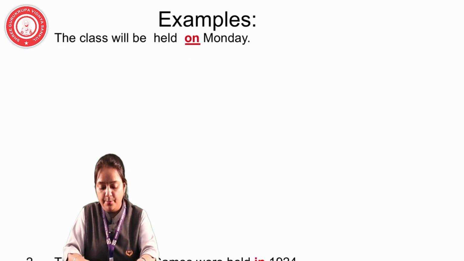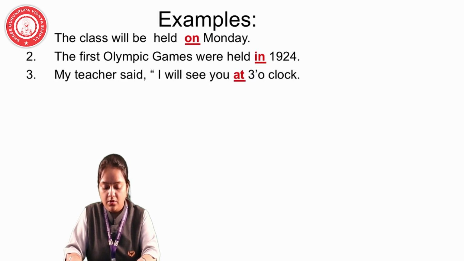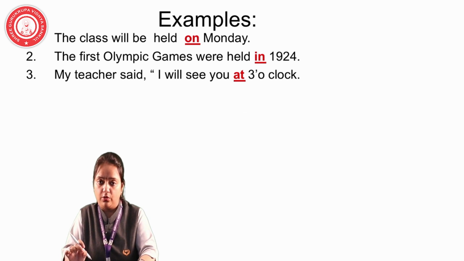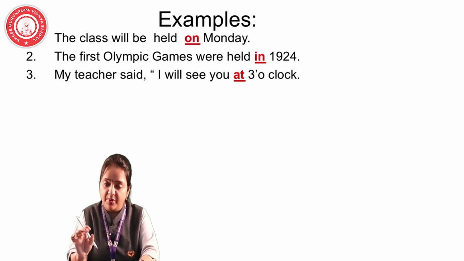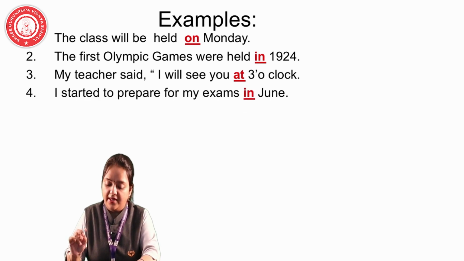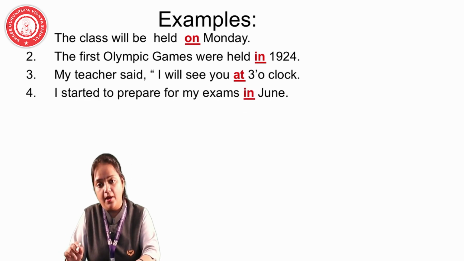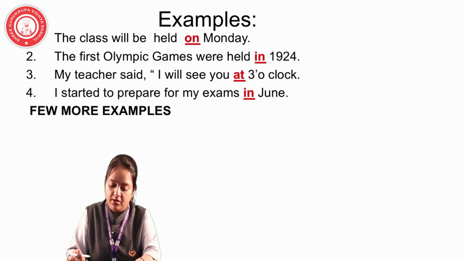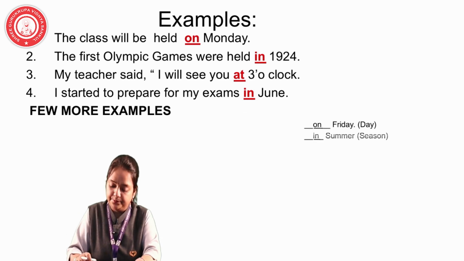The next example. My teacher said, I will see you at 3 o'clock. Now a particular time is mentioned here, and with the time, what are we using? At. I started to prepare for my exam in June. June is the name of a month, so we are using in.